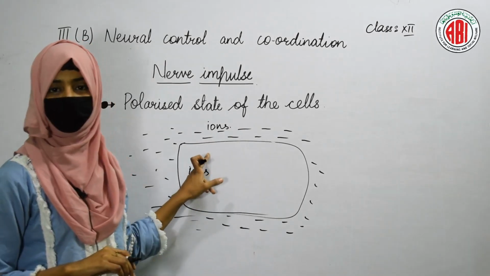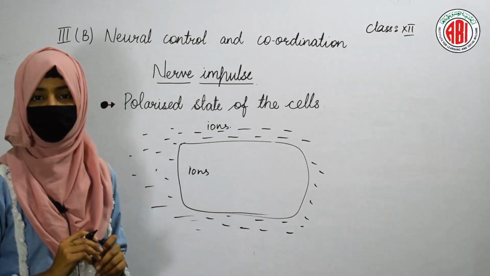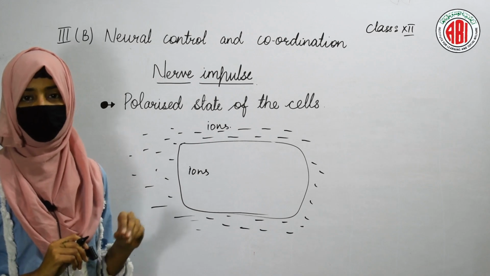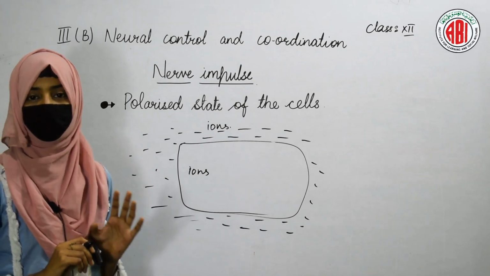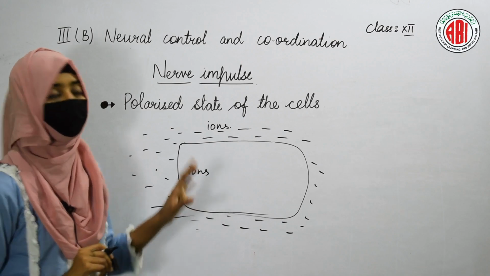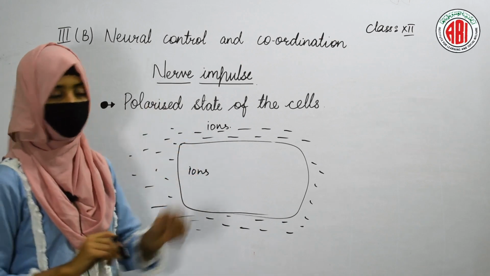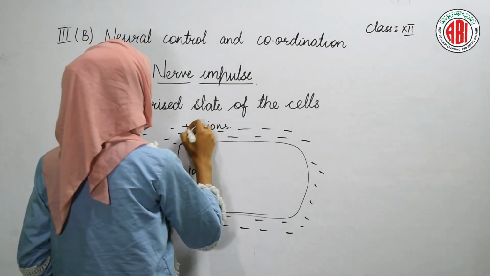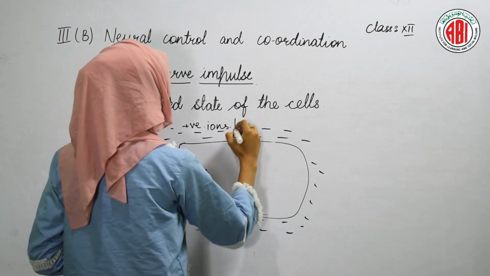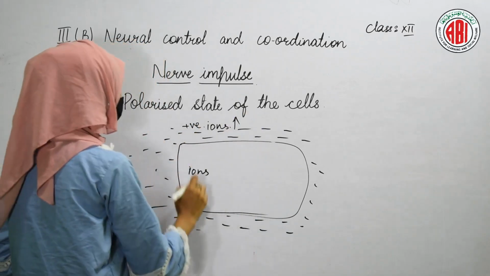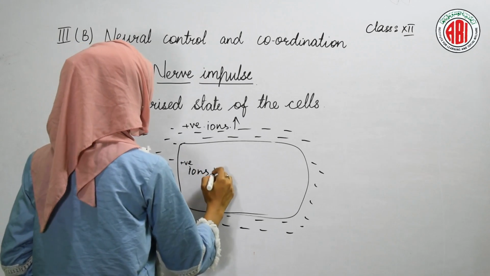Here inside the cell, the positive ions that are present are not more in number. Their number is very less when compared to the interstitial fluid. So positive ions that are found in the interstitial fluid are more in number when compared to the positive ions that are there